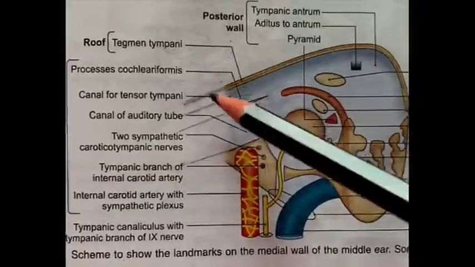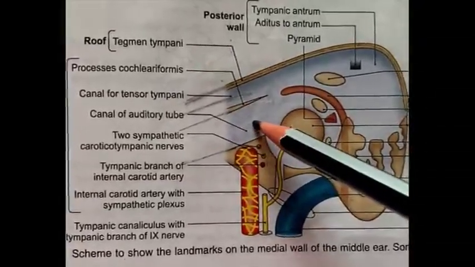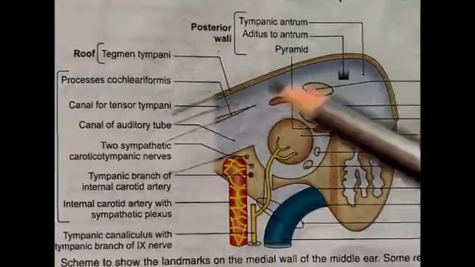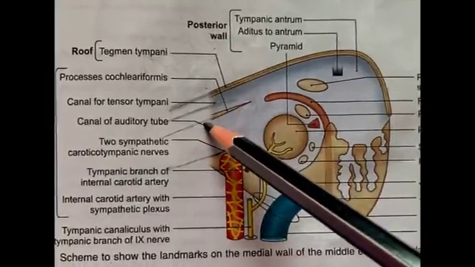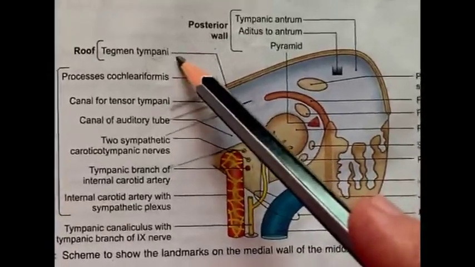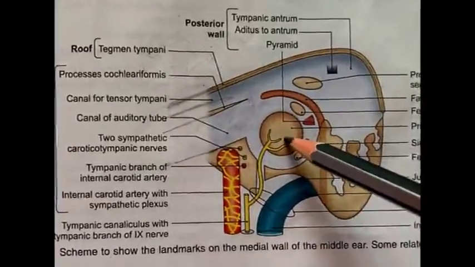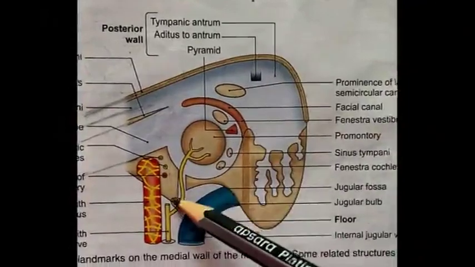So meninges come in direct contact with the middle ear cavity in young children, and in the adult, when bones get ossified, the suture gets complete and separates the middle cranial fossa, which is present above, from the middle ear cavity.